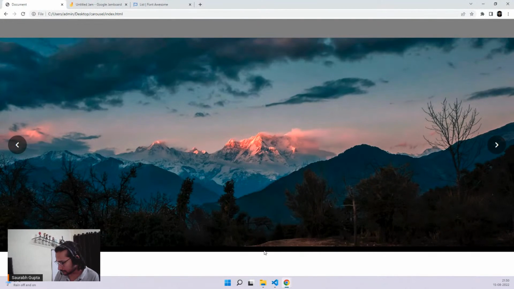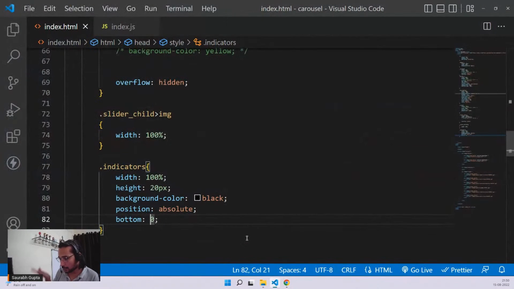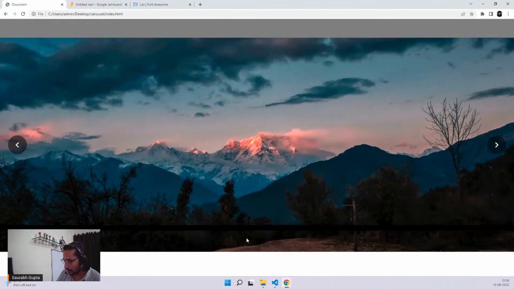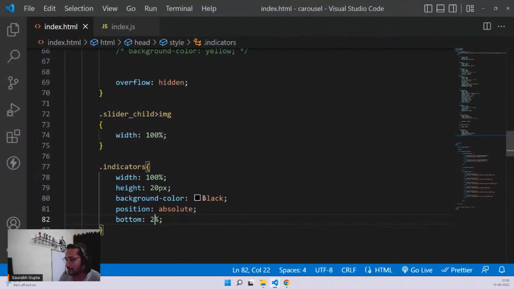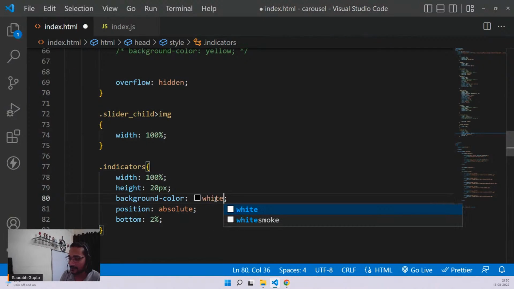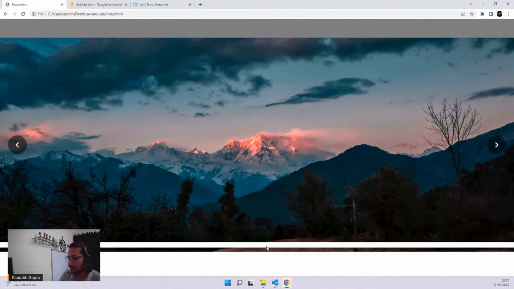See, now it's here. But I want it a little on the top. So for that, you can just do bottom 10%, not 10 actually, 2%. I hope you can see it. It's here. Okay. Hopefully you can see it. Let me make it white so that you can see it. See that? It's here. Okay.